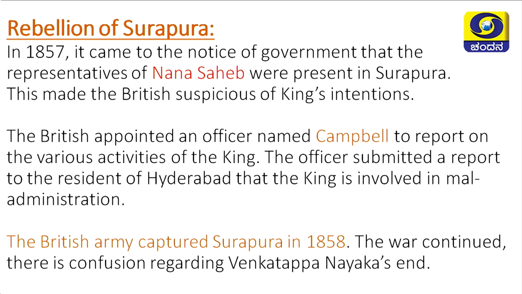Soon after he became the ruler, in the year 1857, it came to the notice of the English government that the representatives of Nana Sahib were present in Surapura. When the English came to know this, they became suspicious of his kingdom. That is why the British appointed an officer named Campbell to report on the various activities of this king.